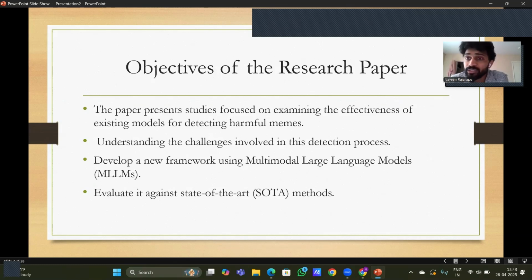First, they are analyzing the tools. There are existing tools for sure. What are the existing tools in the present market, and why are they not effective? They are analyzing why they are not effective and what the challenges in detecting memes are. The example can be seen in the coming slides. After that, they concluded that there is still a need for a new model to tackle the challenges in detecting memes. So they developed a framework, which can be seen in the further slides, and they evaluated the performance of their model using SOTA. SOTA is a tool which is a benchmark in that field.